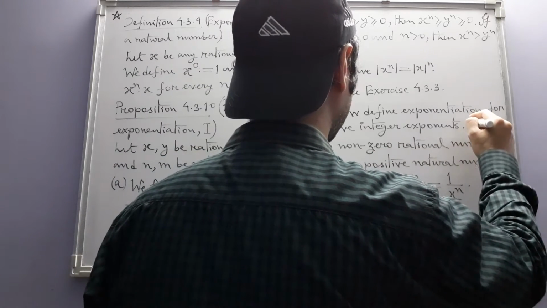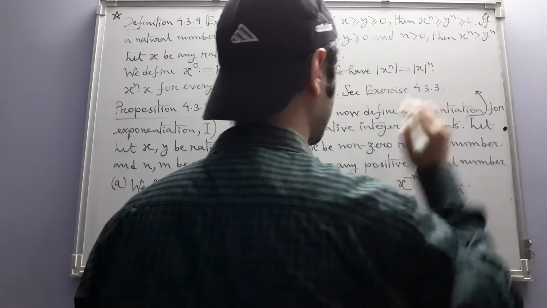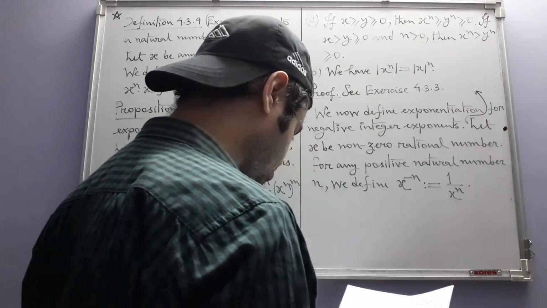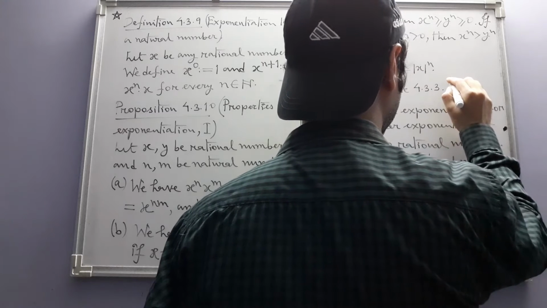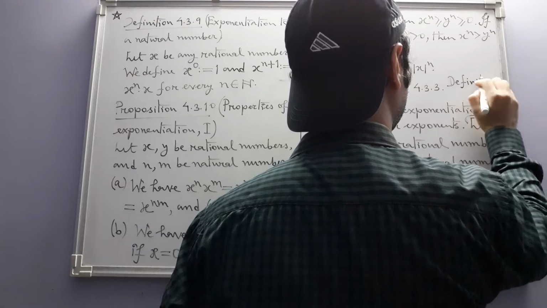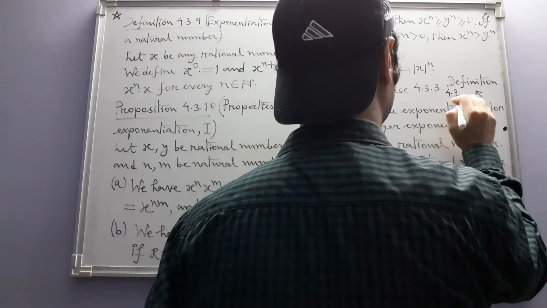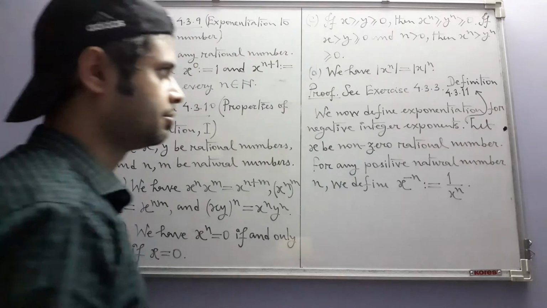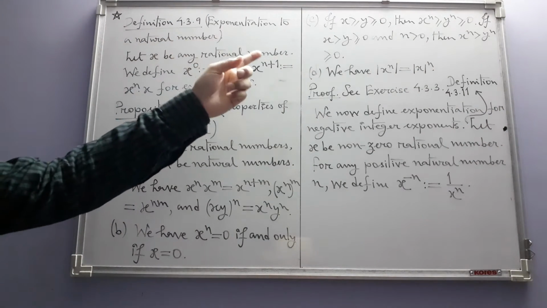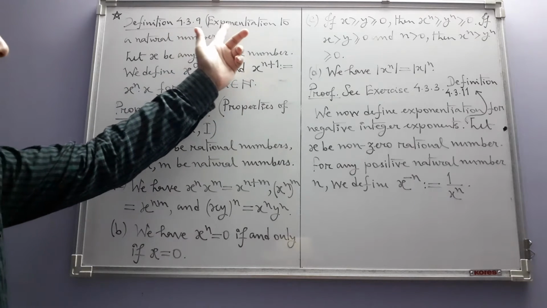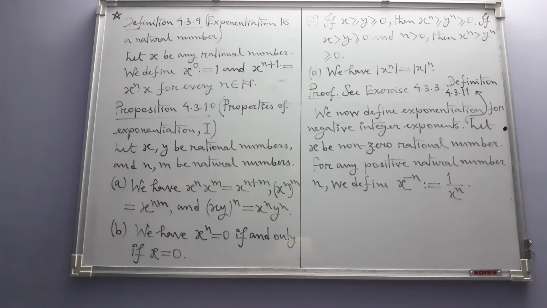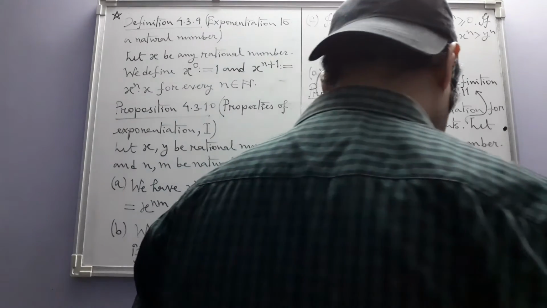This is a definition of course, but it's a numbered definition, so before writing this I should have written Definition 4.3.11, and just like this you write after that in brackets: exponentiation to a negative integer.